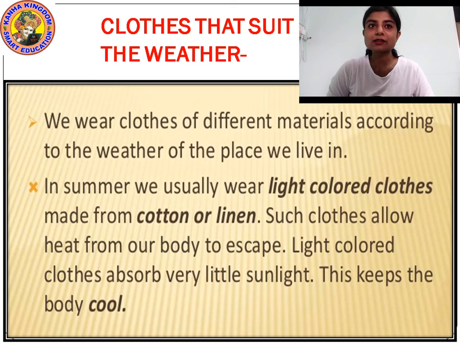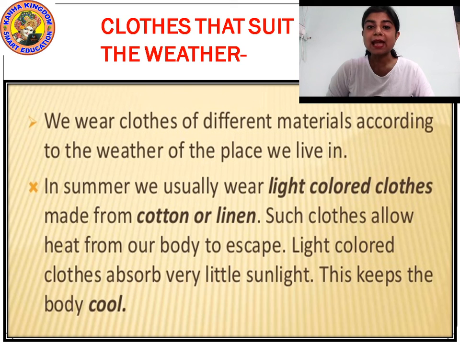Okay, that is why in summer we wear light colored clothes made from cotton and linen. Okay, light colored clothes absorb very little sunlight. If you wear light colored clothes, which are not dark in color, they absorb less sunlight, less heat of the sun, so that you won't feel hot.